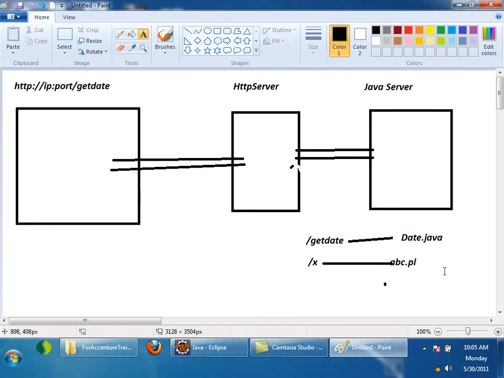Now this is a scenario. If it is a Java server, what do I have to do as a developer? I have to write a program called date.java, which will contain some code to generate dynamic content. If a third party vendor has developed a server in Java, that server knows how to generate, but it does not generate. The developer, I, am responsible for writing a Java file which can be executed by this Java server.